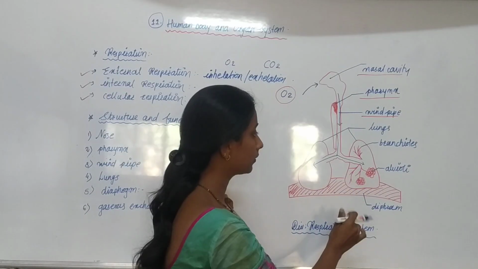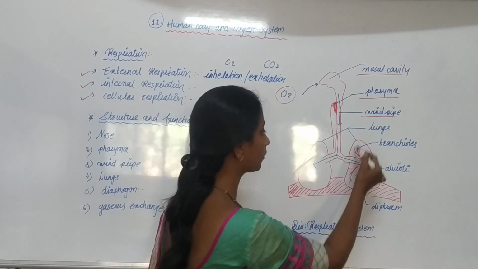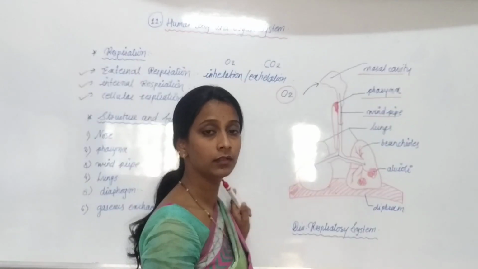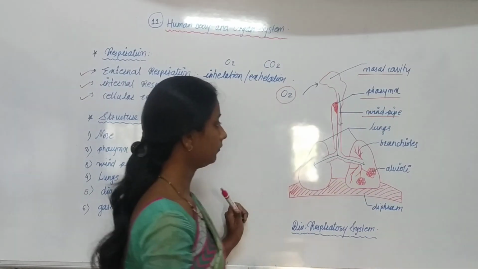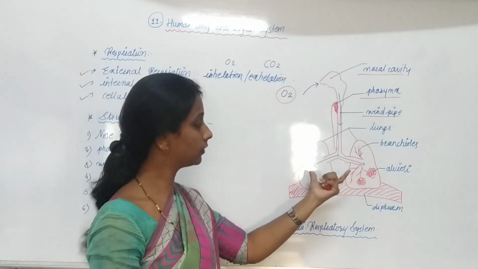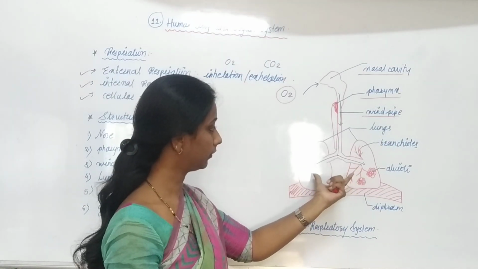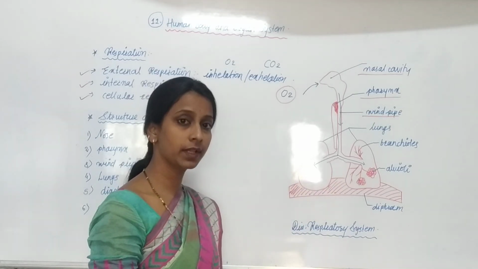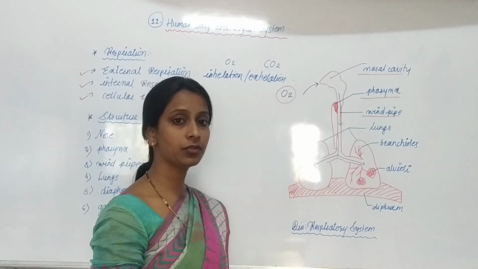In the lungs, there is one pair of lungs present in the human respiratory system. Two lungs are present, one on each side of the heart.